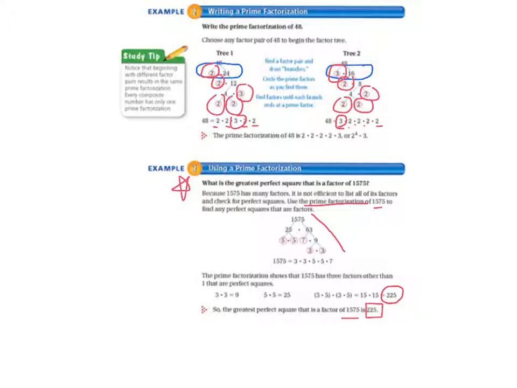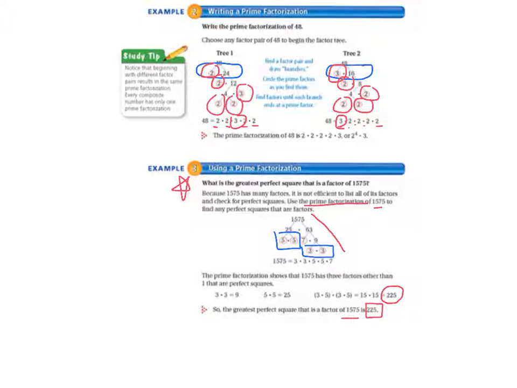So what we are doing here is we are finding prime factors in our final prime factorization that have partners that match up with them. So for example, 3 has another 3 that matches up with it, and 5 has another 5 that matches up with it. So we know that 9 is a perfect square that's in the prime factorization, and 25 is a perfect square.